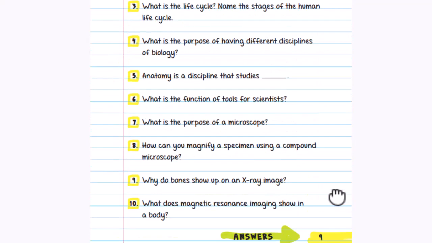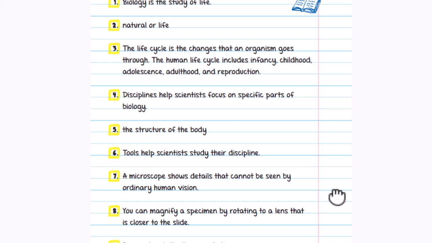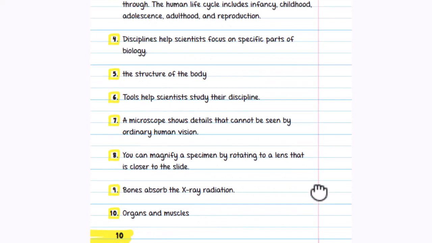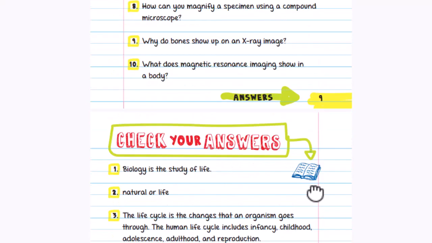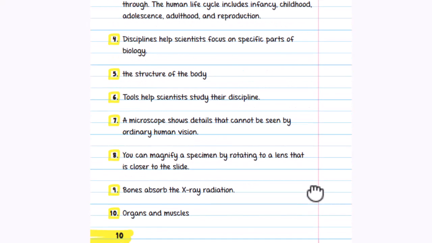Number 6, what is the function of tools for scientists? Tools help scientists study their discipline. Number 7, what is the purpose of the microscope? Microscopes show detail that can't be seen by ordinary human vision. Number 8, how can you magnify a specimen using a compound microscope? You can magnify a specimen by rotating to a lens that is closer to the slide.